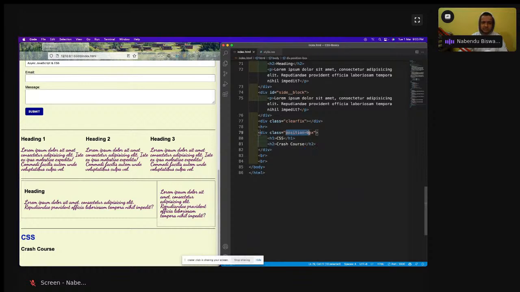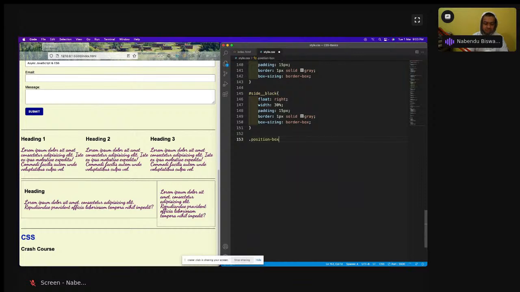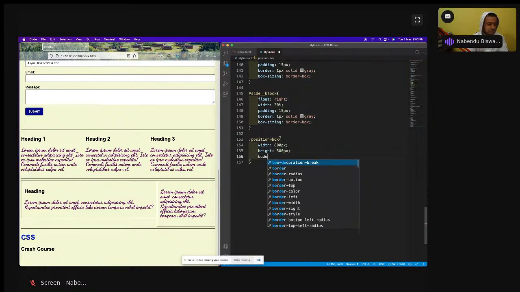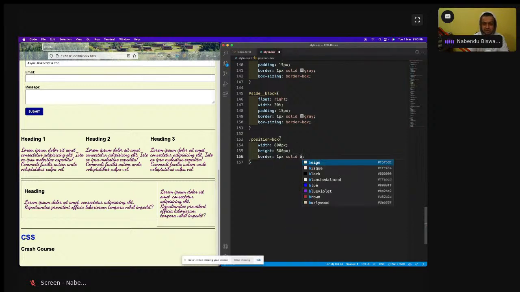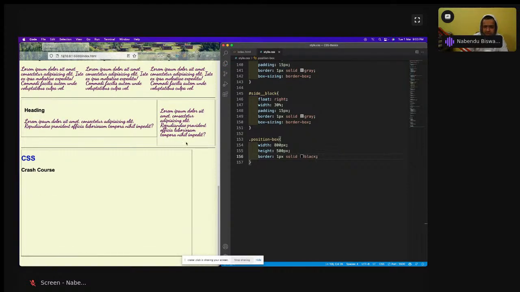Now I'm going to select this position box. The width is 800px, the height is 500px, and the border is 1px solid black. So a box of 800 by 500 has been created, and a border is also there.